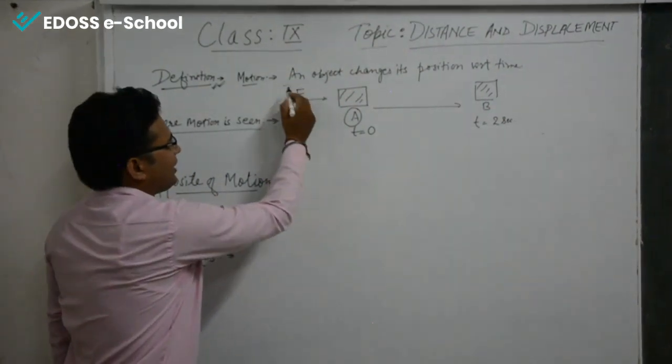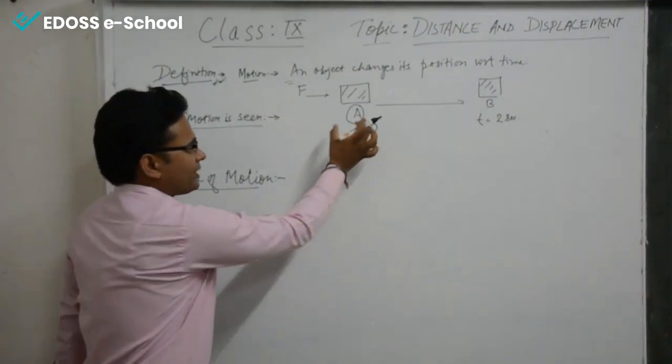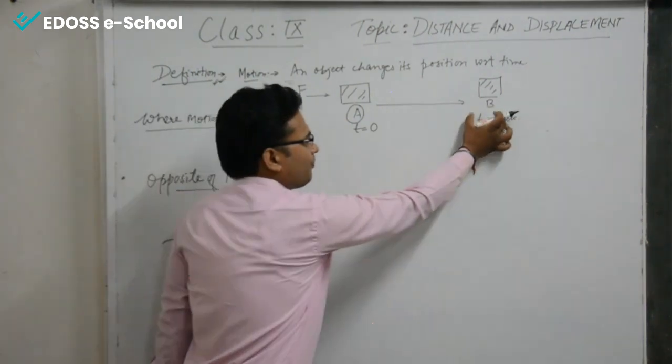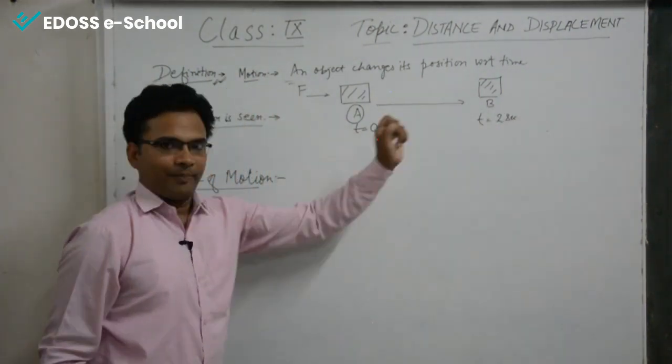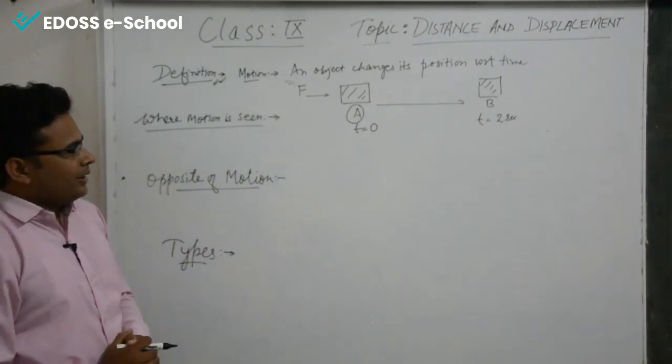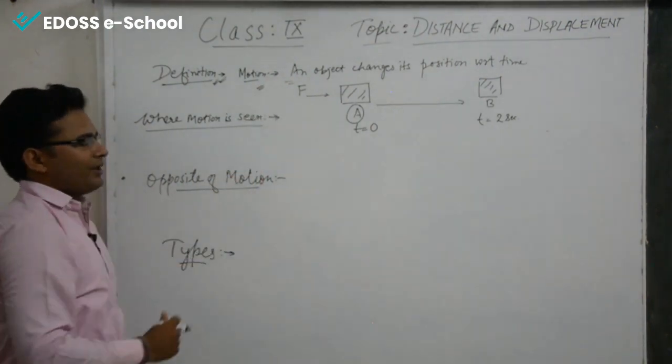So the definition says an object changes its position, A to B, with respect to time. The time taken was 2 seconds. So this was the definition.